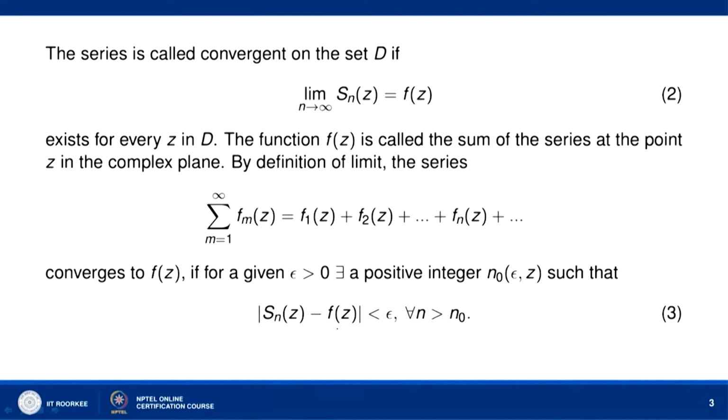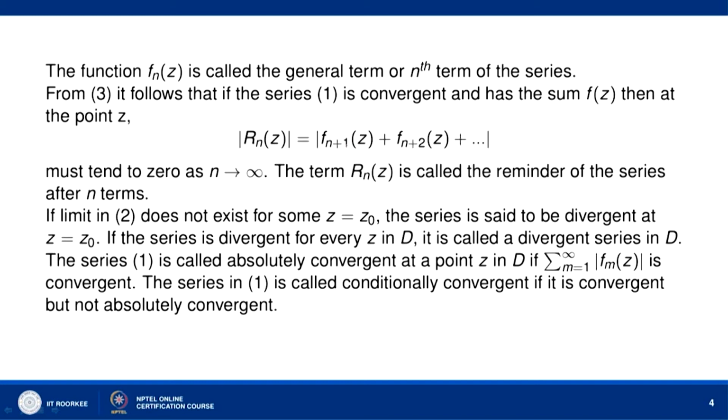Now, from 3, let us look at this inequality, it follows that mod of S_n(z) minus f(z), where S_n(z) is the sum of the first n terms of this series. So S_n(z) minus f(z) equals f_{n+1}(z) plus f_{n+2}(z) and so on. The first n terms from the sum function f(z) are removed and we have the terms f_{n+1}(z), f_{n+2}(z) and so on, which we denote by R_n(z). R_n(z) is called the remainder of the series after n terms.